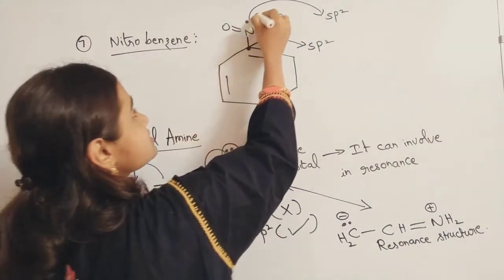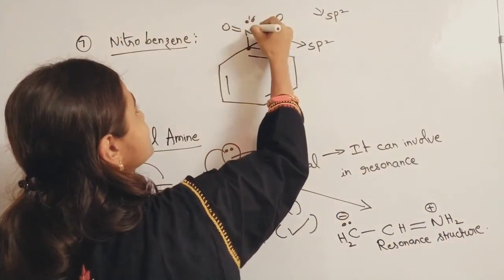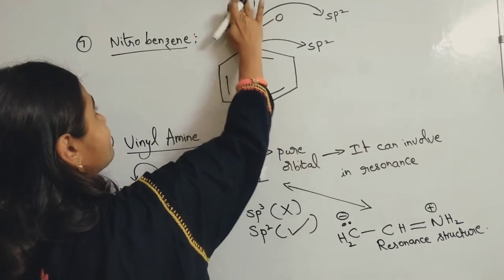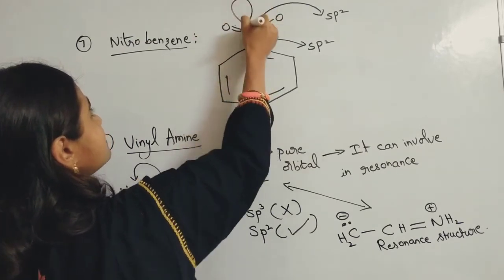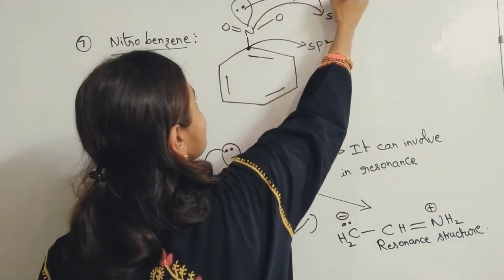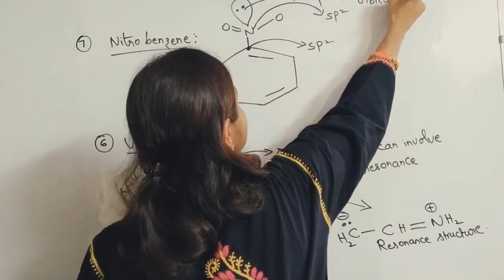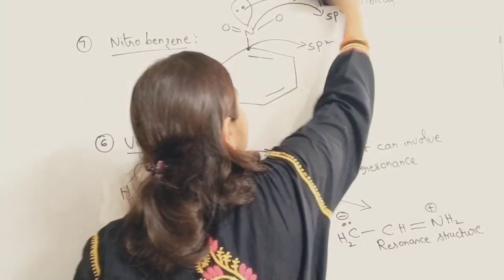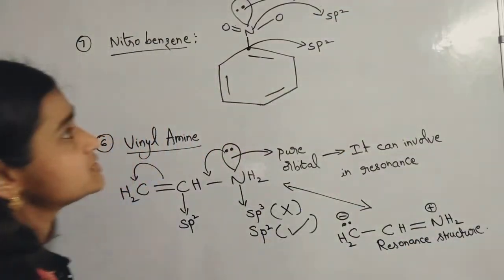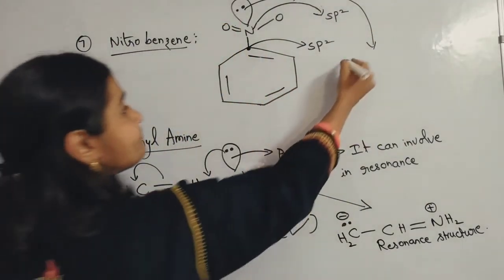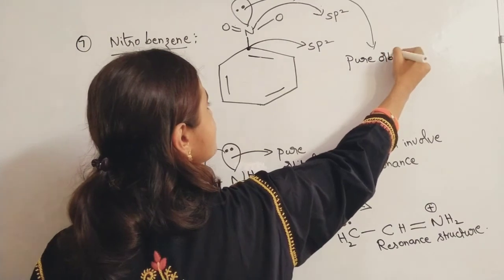Now this is a pure orbital. Please understand the point carefully. This lone pair is present in a pure orbital only. If it is present in a pure orbital, nicely it can show resonance. Better I write a little bit lower because it is not visible. This orbital is a pure orbital, but not a hybridized orbital.